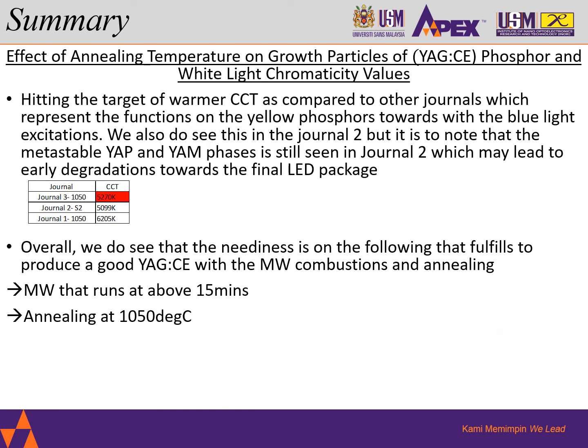Okay, so this is my final slide, and to summarize overall on journal number 3, which I've chosen as the best: it hits the target of a warmer CCT as compared to the other journals. The reason I say this is that I made a comparison upon the CCT targets. Yes, we do see that journal number 3 gives us a 5,000 range within the cool white to warmer white region, and there is also journal number 2, which is hitting better than this, and the last one is journal number 1, which is going to the cool white region.